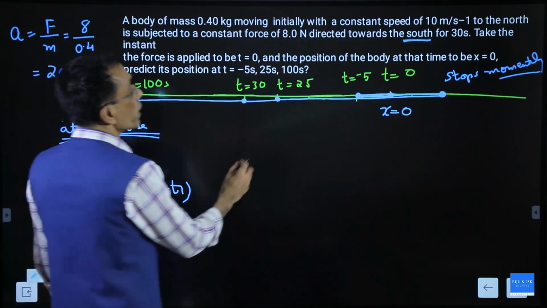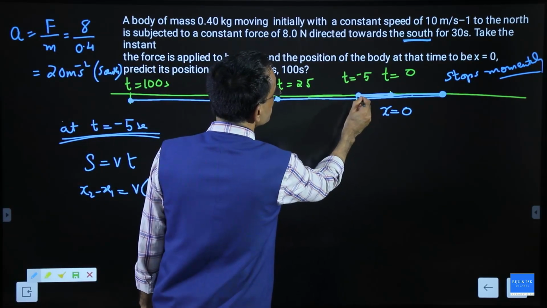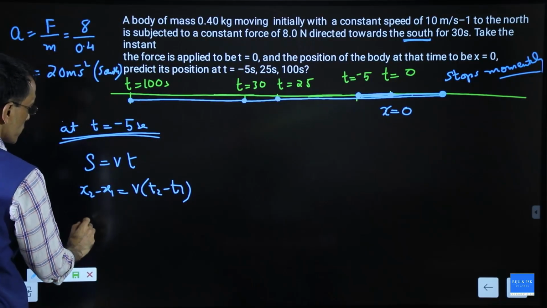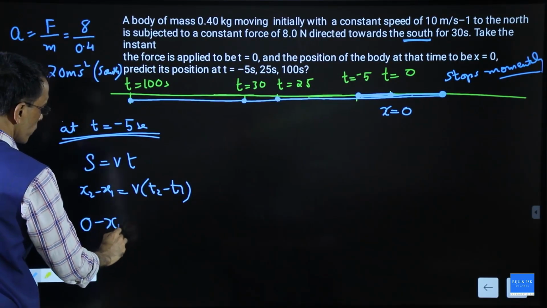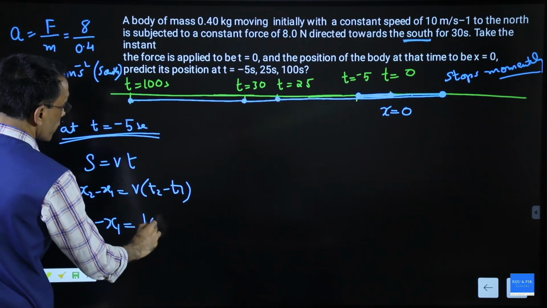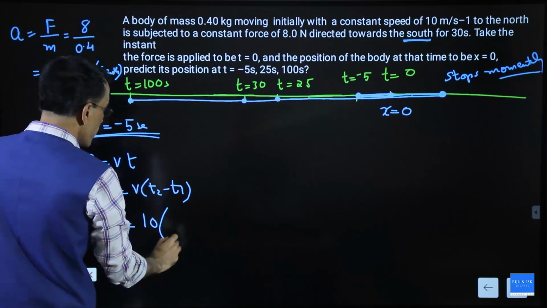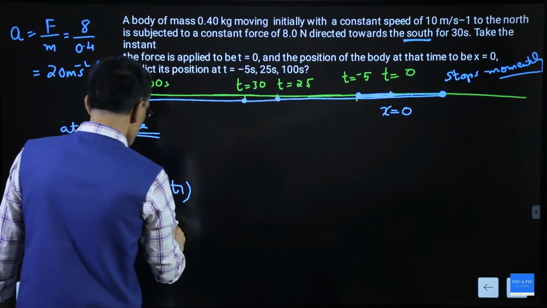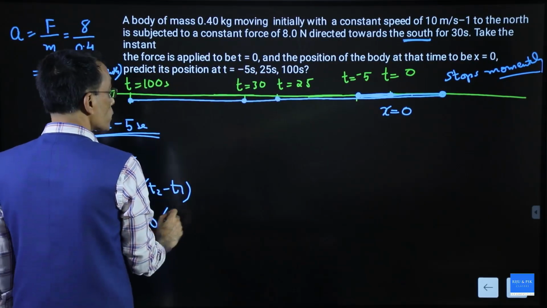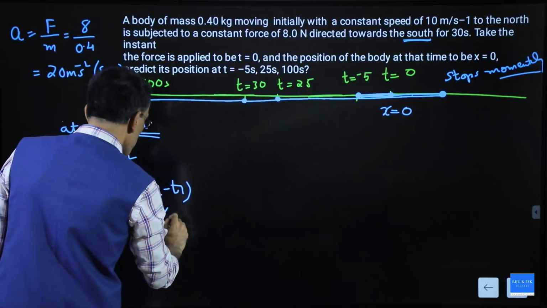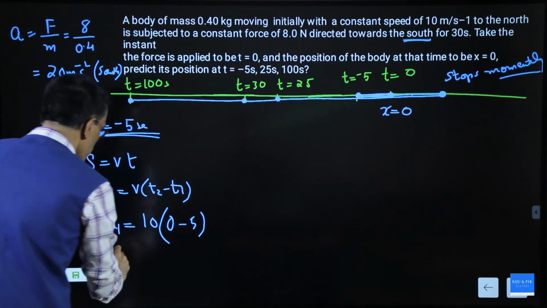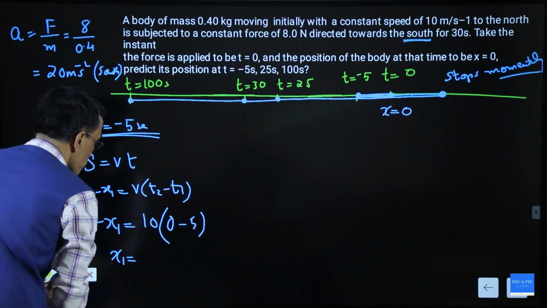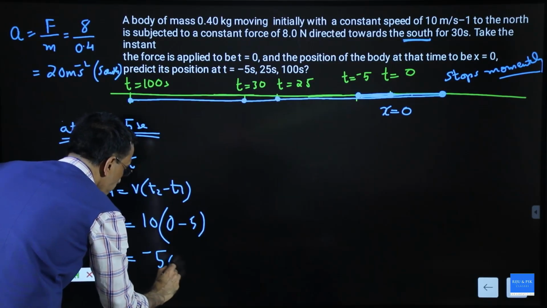Now the body was moving at t equal to 0. This is the first position, this is the final position. Initial and final position. So x2 is 0 minus x1 equal to v, which is given as 10, into t2. T2 is 0, T1 is minus 5. So we'll get x1 equal to minus 50.